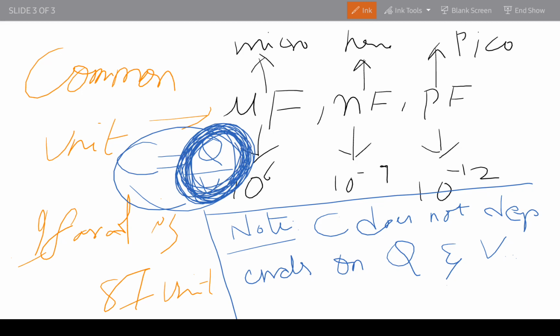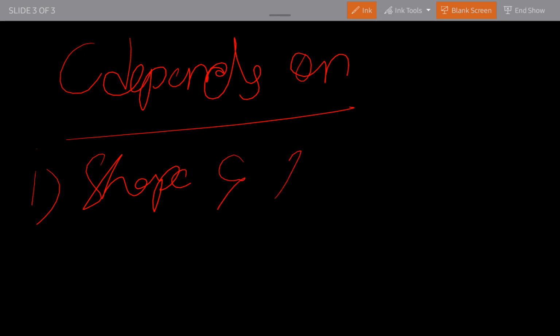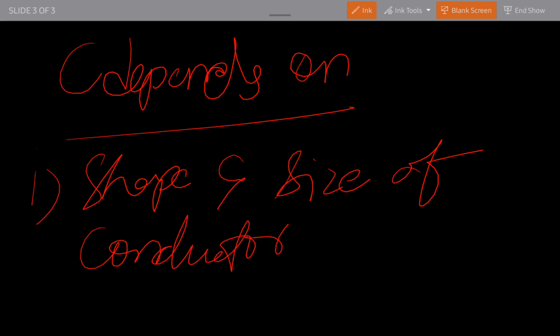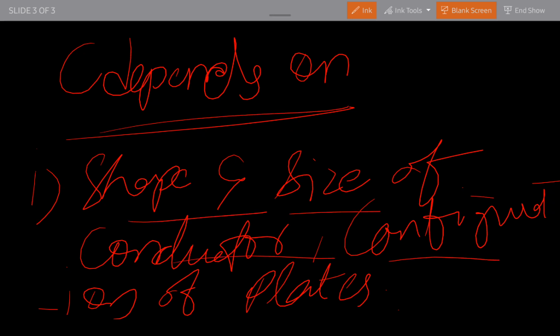Why? Because C depends on the shape and size of the conductor, and the configuration of the plates.